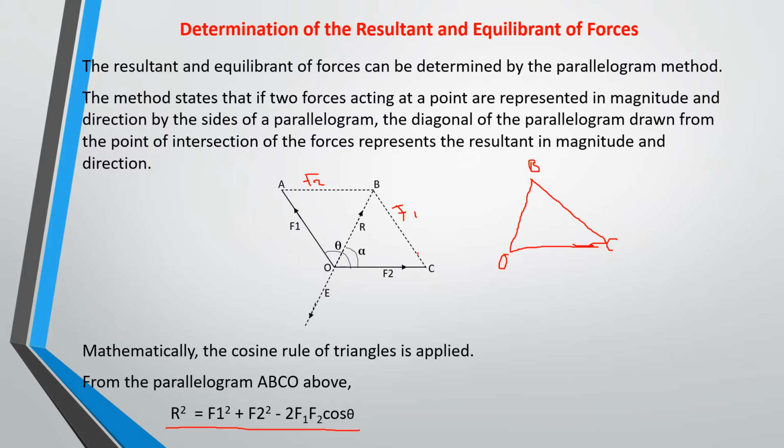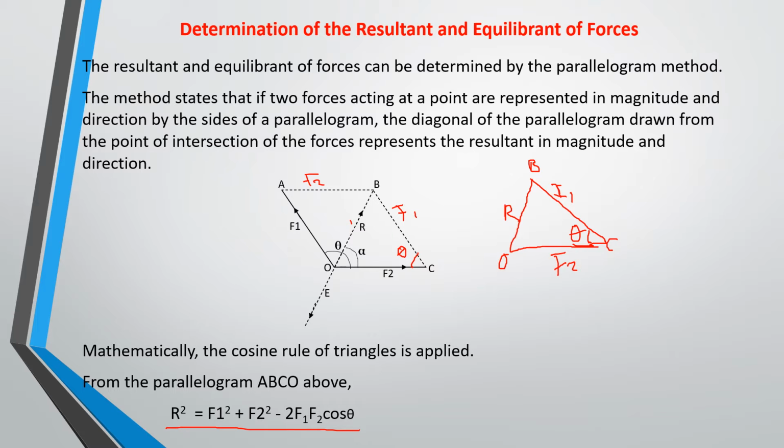Then this is the included angle and then this is the resultant.